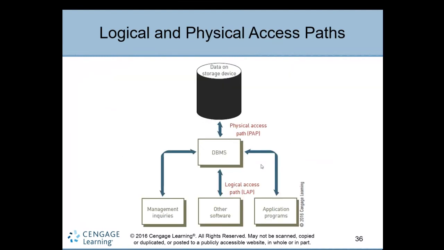Example here, you see the DBMS accessing the data storage, the complete database here, and this is the interface to the users. Management uses the database directly, other software uses other applications, third-party software or programs. They can access through the database; no one can access the data storage directly, only the DBA can do this. Users access this database through the database management system. Here this is the logical path, meaning some programming, linking, relationships, everything is the logical access path. This is the physical access path, where data is directly connected to the database management system.